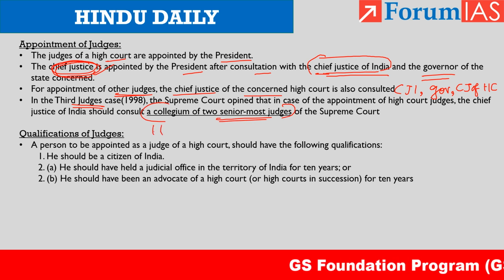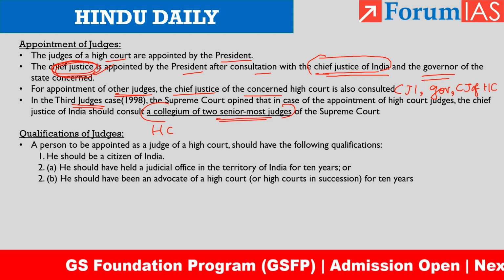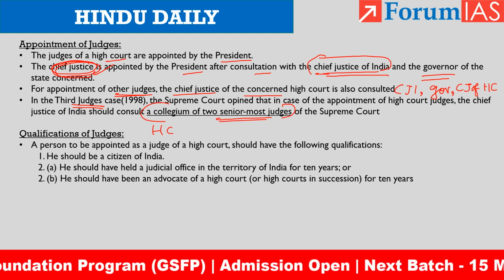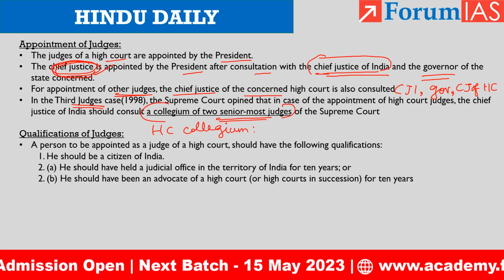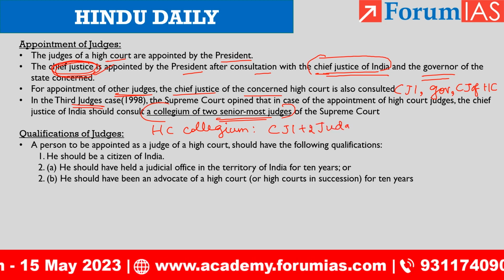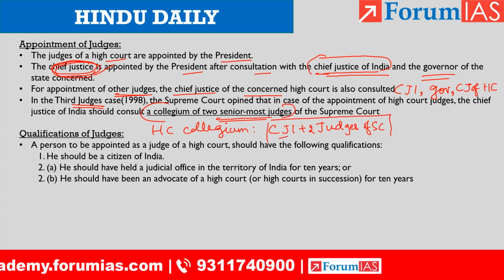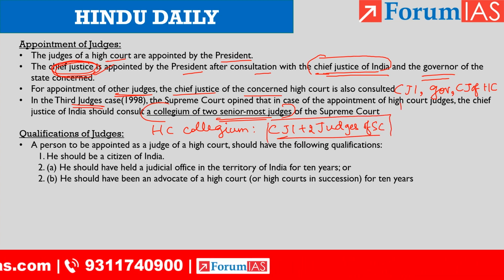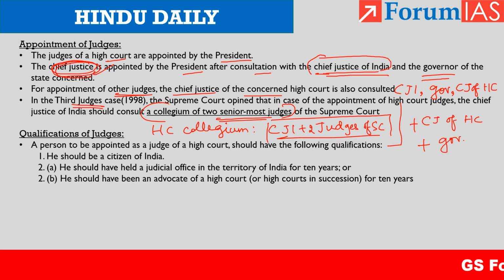So, High Court Collegium. High Court Collegium means what? Which collegium will be consulted to appoint the judges of a High Court? It consists of the CJI plus two judges of the Supreme Court. They are the High Court Collegium. Apart from this, the Chief Justice of the High Court is consulted and the Governor of that state is consulted. So this is how the appointment is done.